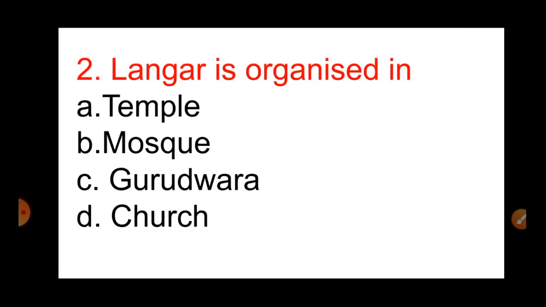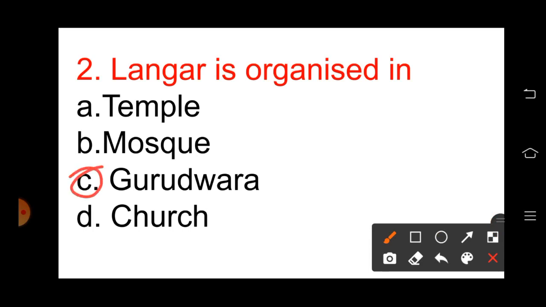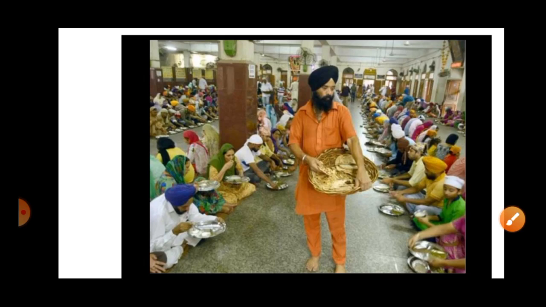Question number 2. Langar is organized in A. Temple. B. Mosque. C. Gurudwara. D. Church. Langar is organized in Gurudwara. Option C is the right answer. It is organized by Sikh people on the birthday of Guru Nanak. Next question. This is Langar. People from different caste, creed, religion will be coming and having their lunch or dinner at the Gurudwara.